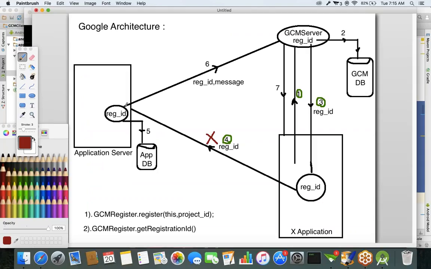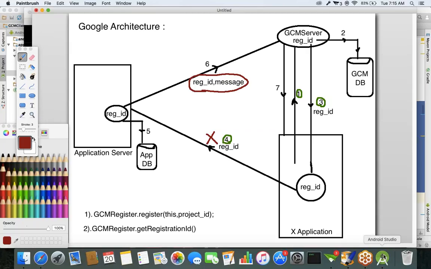Now here, the application server has to make a request to whom? To the GCM server, along with two parameters. What are the two parameters? Registration ID is one parameter. The second parameter is the message.